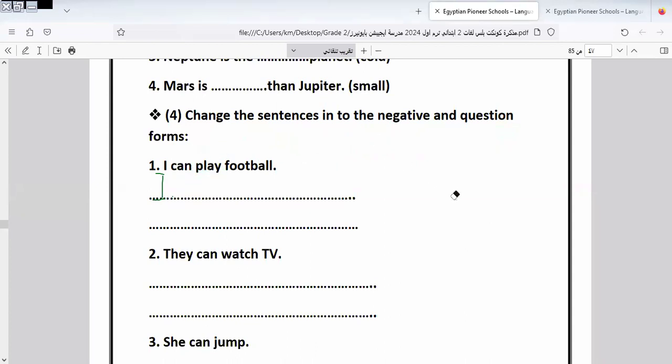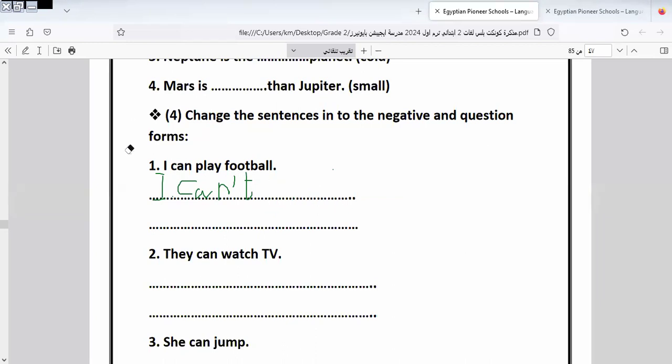We are surprised by what some of you do in the exam. Some of you put do and does and put s at the same time. It's wrong. And we put did and then make the verb in the past. So it's wrong. We must know it. Here we have: I can play football. This is the negative form. I will put it in the negative form. I can't play football.